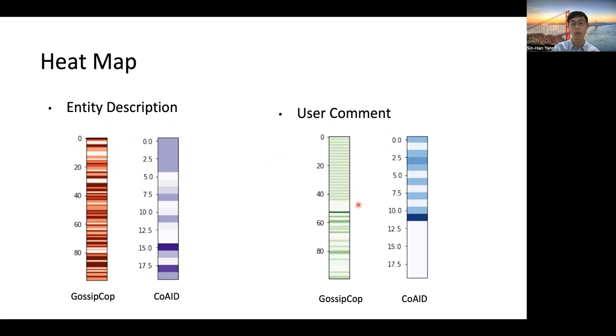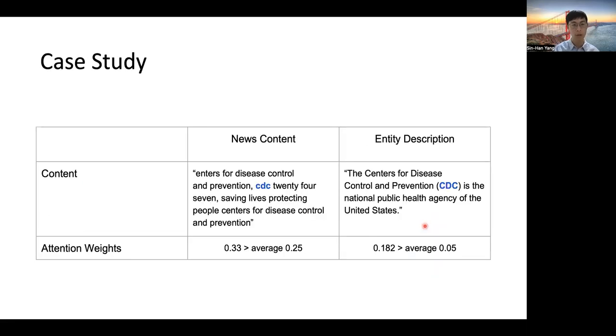For user comments, the later parts of the comments usually have a higher attention weight. We believe it's because after discussions, users usually have some conclusion or summing up of the article, which is useful for fake news detection as well. Also, we do some case studies to understand which kind of news content, entity description, or user comments are useful for fake news detection. News content that contains keywords usually has a higher attention weight. Entity descriptions that introduce some keywords usually have higher attention weights as well.